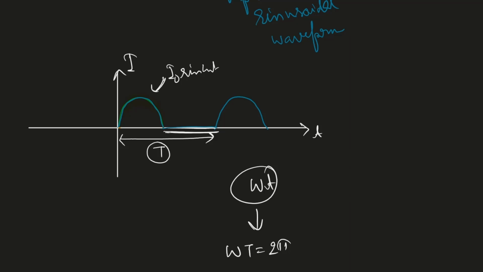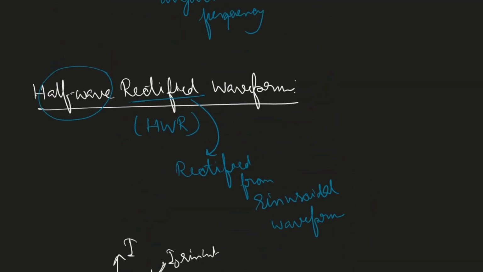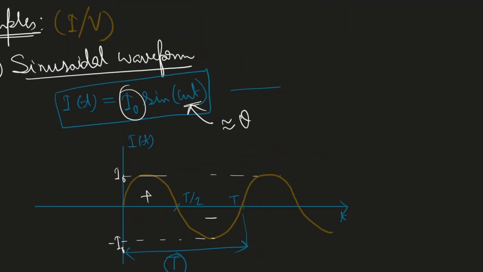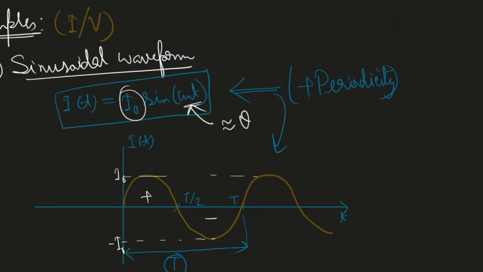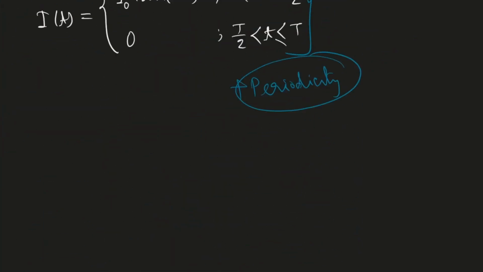So that's why I have said we have to be considering the periodicity. But here, look at this expression. This is already periodic. We don't have to say plus periodicity, because this is already periodic.